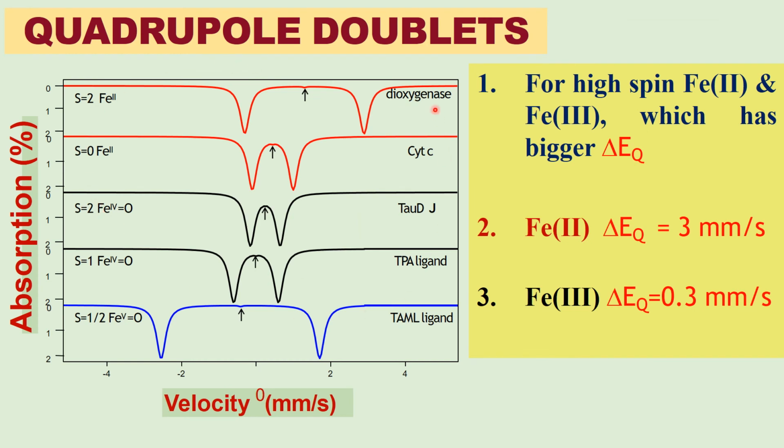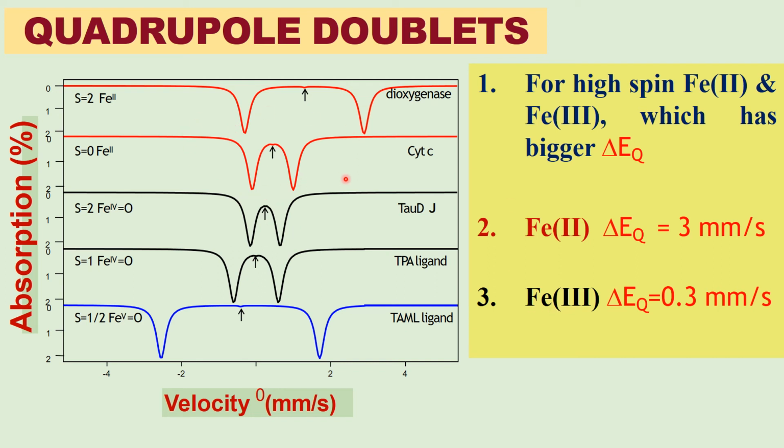There are several iron-containing enzymes and proteins, such as dioxygenase and cytochrome c, an electron transfer protein. It is in the Fe2+ state, low spin. The centroid of the spectrum gives the isomer shift. The delta E_Q is smaller in low spin, whereas in high spin it is larger. So we can determine the spin state or oxidation state from the delta E_Q.